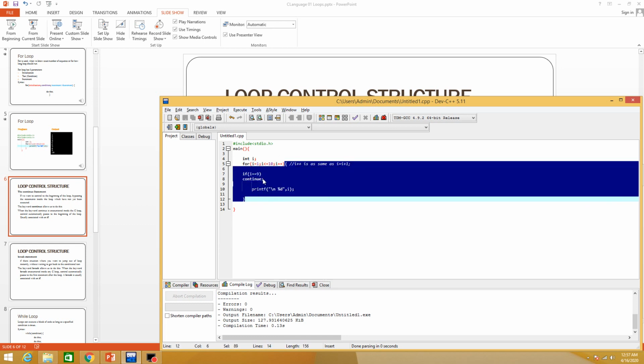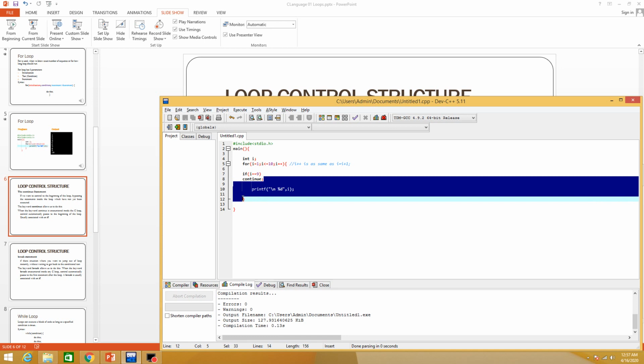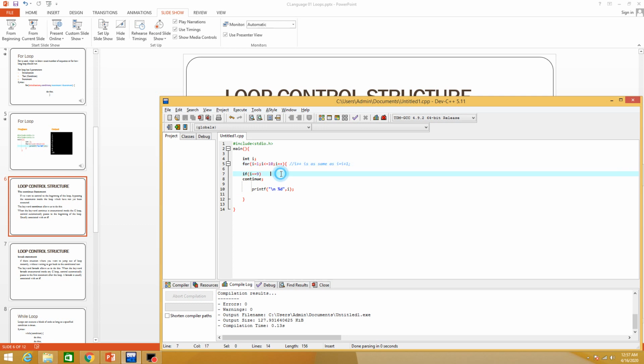The continue statement is placed here. When the continue statement executes, it will escape the rest of the code of the loop and pass the control from here to the loop. Okay, let's do it.